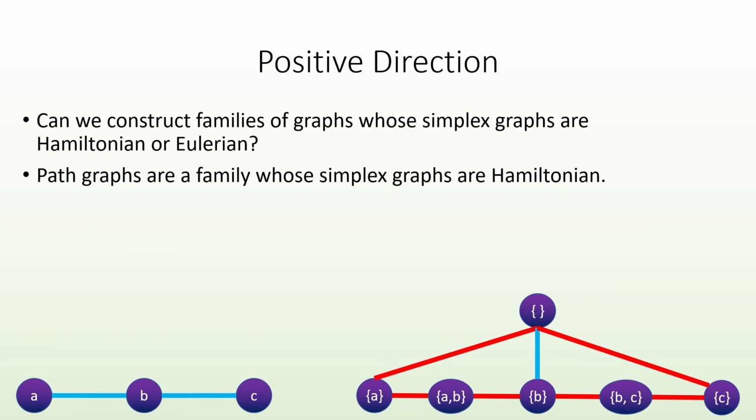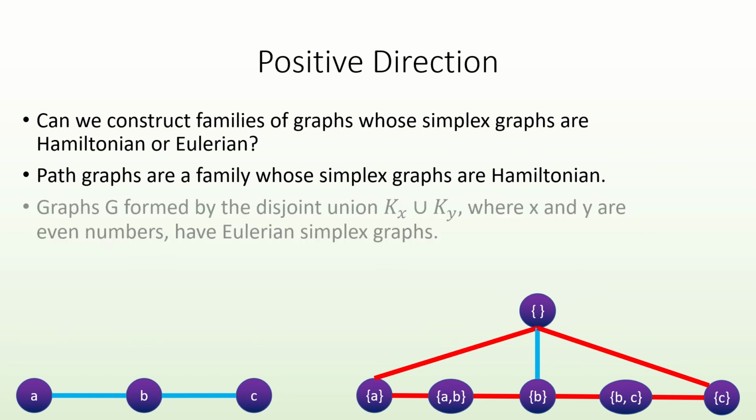Moving on to Eulerian simplex graphs, the graphs formed by the disjoint union of complete graphs with an even number of vertices is a family of graphs whose simplex graphs are Eulerian. To show this, we only need to show that the degree of each vertex in those simplex graphs is even.